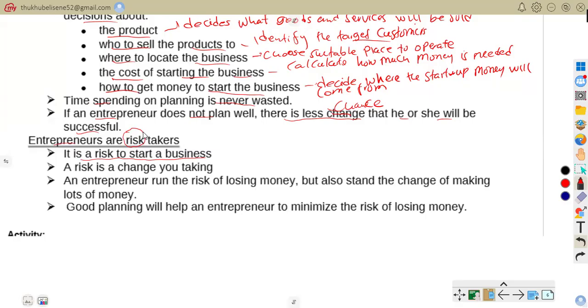A risk is the chance that something may go wrong and that you may lose money. Let's write it here.